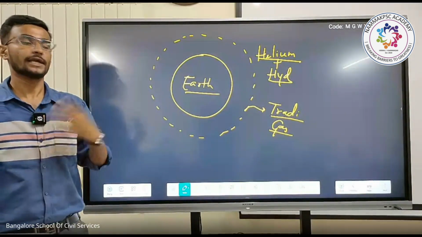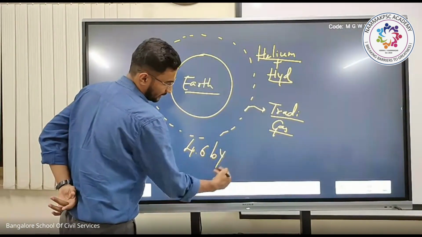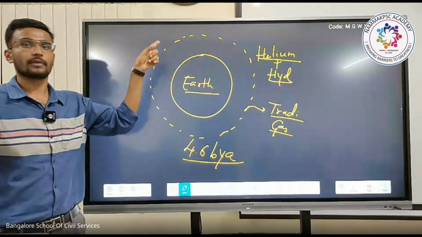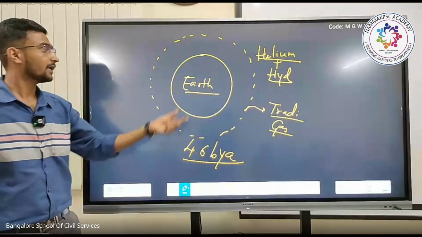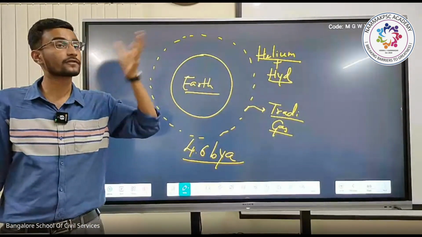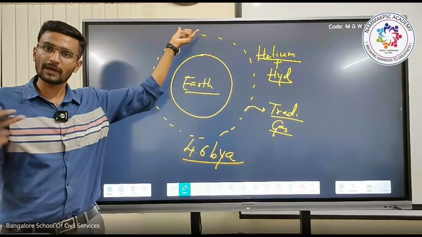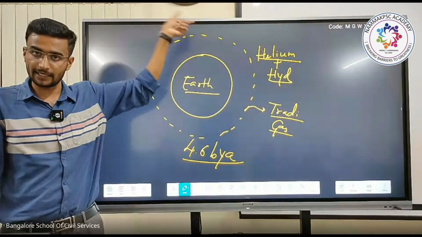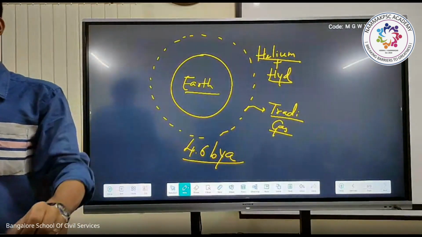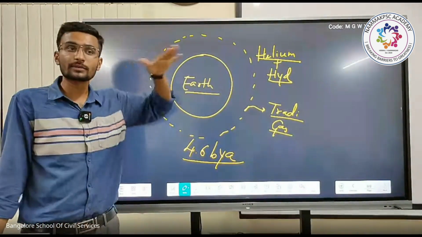Initially, I'm talking about 4.6 or 4.7 billion years ago. Due to the presence of helium, hydrogen and different gaseous materials, the Earth was not solid. The Earth was semi-solid, because there was too much heat, and this heat was not leading to the formation of condensation. If there is no condensation, obviously there is no life. There is no stability.